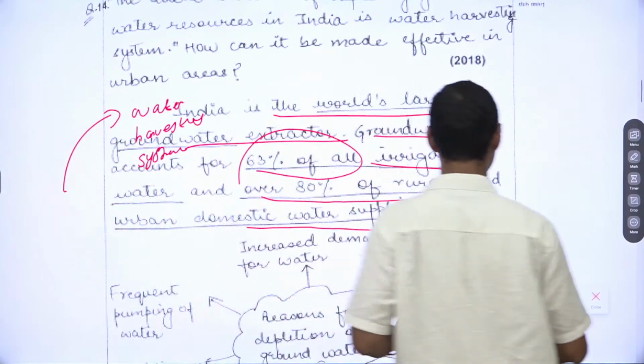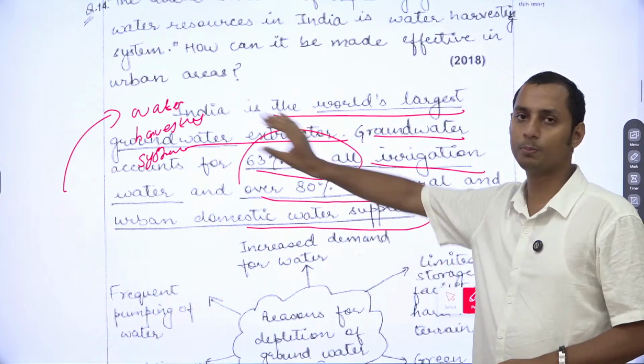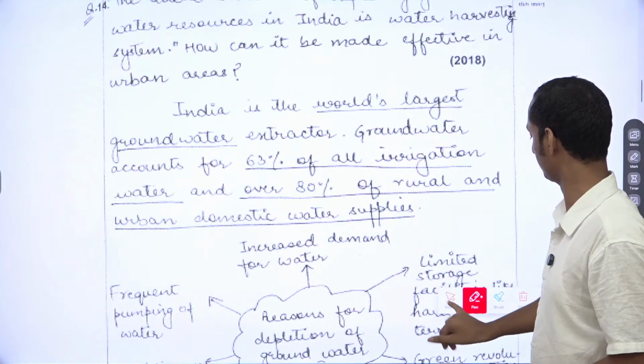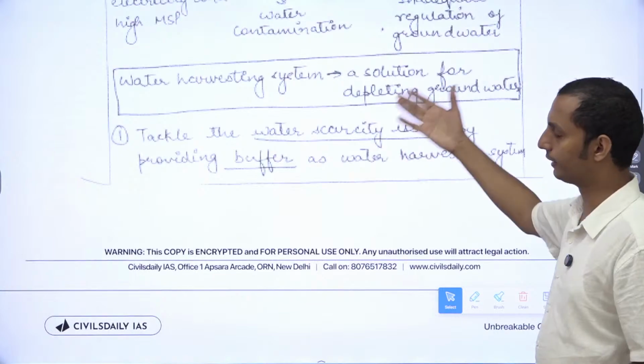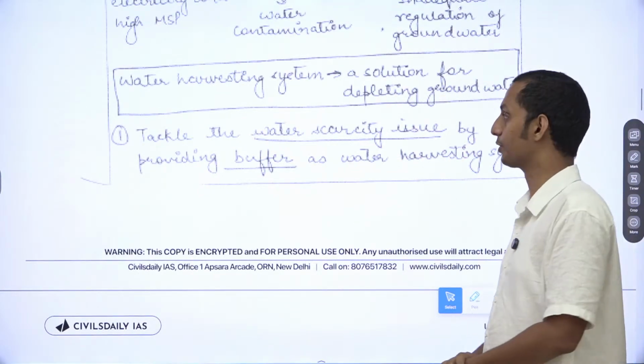Here he has just mentioned the water harvesting system. So this is not the way to introduce, but then we should provide water harvesting as a transition. Reasons for groundwater are not required. Then directly he or she has gone to the water harvesting system, which should not be done. In the introduction, there should be a transition regarding the same.